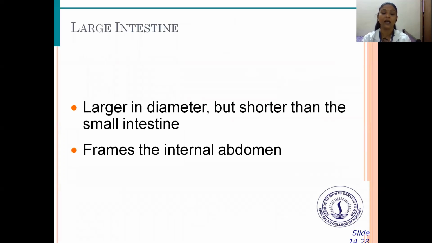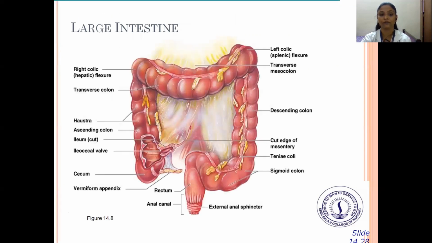And the large intestine. The large intestine is larger in diameter but shorter than the small intestine. It frames the internal organs. So you can see the large intestine in this picture. These are the parts of the large intestine.